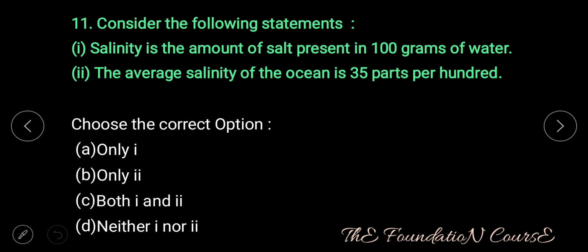Question number 11. Consider the following statements. Statement 1. Salinity is the amount of salt present in 100 grams of water. Statement 2. The average salinity of the ocean is 35 parts per 100. Choose the correct option. Option A, only 1. Option B, only 2. Option C, both 1 and 2. Option D, neither 1 nor 2.